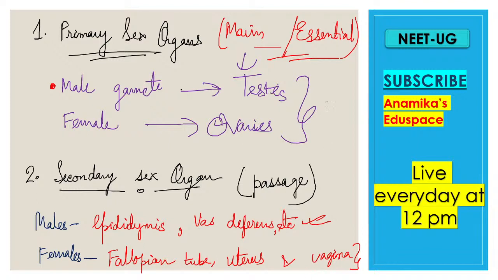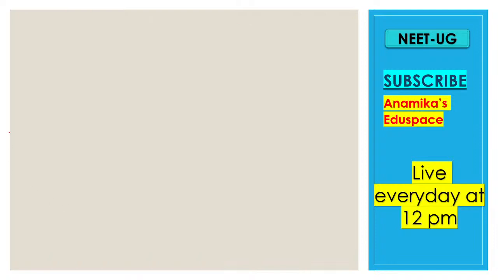Now how these sex organs develop, that is, how the testis is developing, how the ovary is developing, how the epididymis is developing, we'll also study about that. So next we will study about the development of the sex organs.